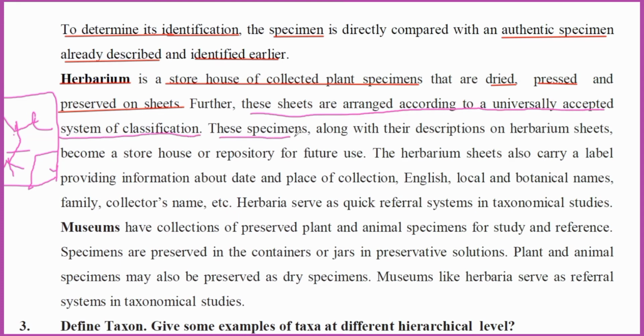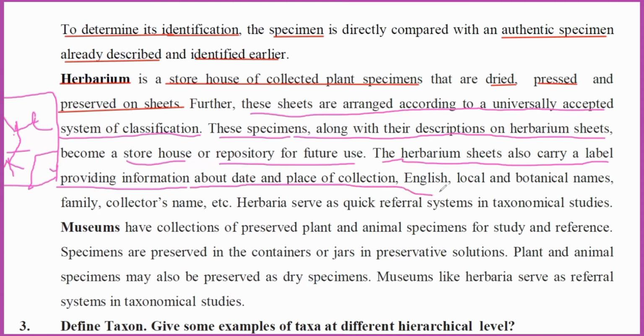So these specimens, along with their descriptions on herbarium sheets, become a storehouse or repository for future use. The herbarium sheets also carry a label providing information about the date, place of collection, English names, local names, and botanical names, nothing but scientific names. Their family, order, phylum, collector name, and herbarium serve as a quick referral system in taxonomical studies.